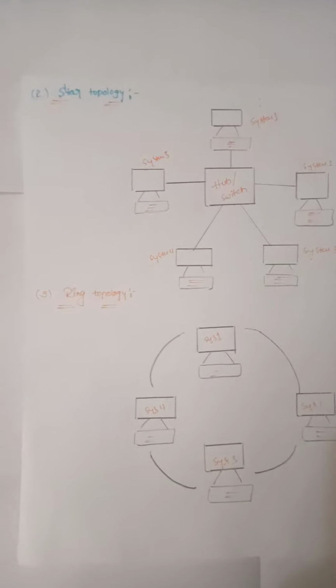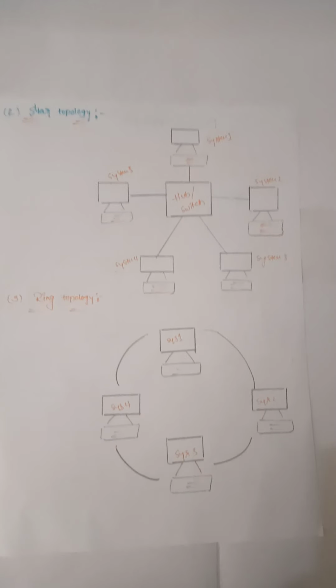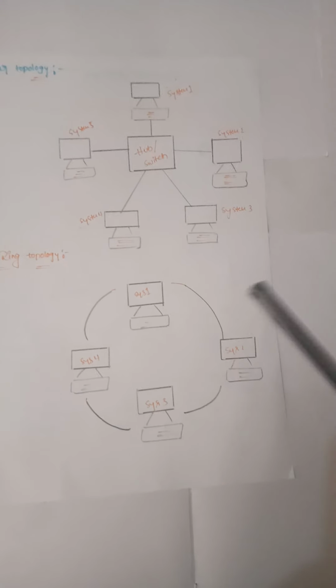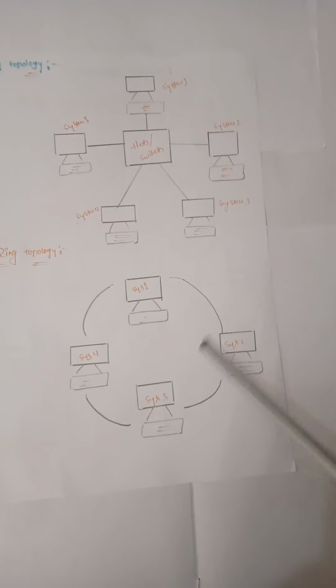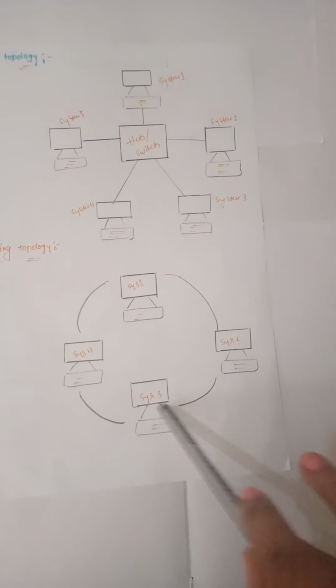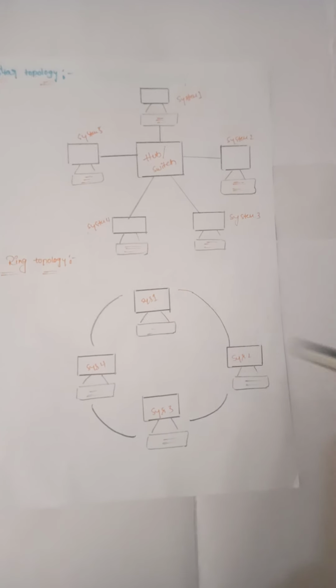Next, coming to the ring topology. In a ring topology, all the systems are connected to one another in the shape of a closed loop. Observe here, this is known as a ring topology.